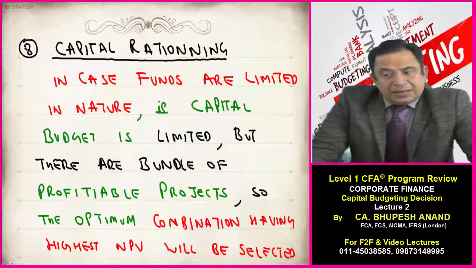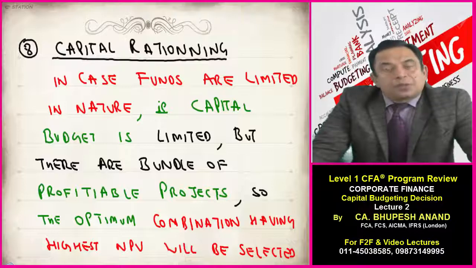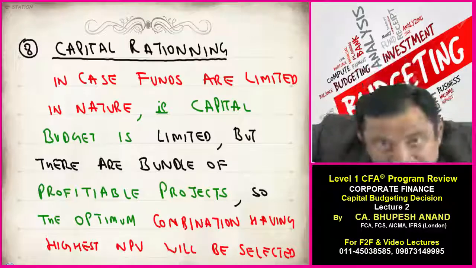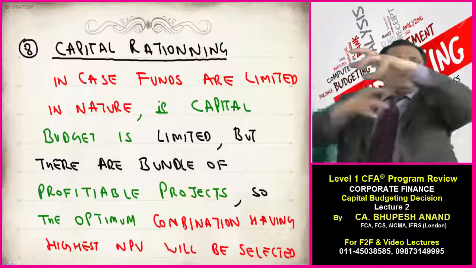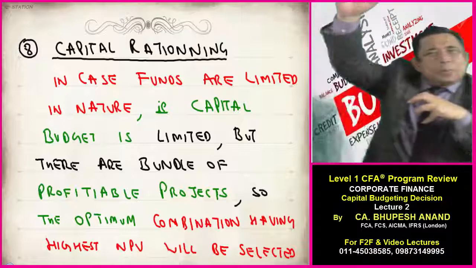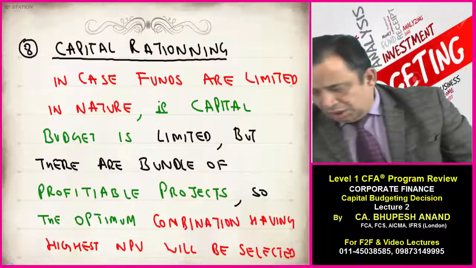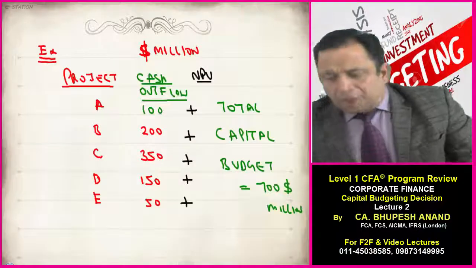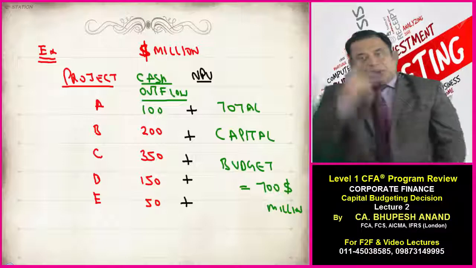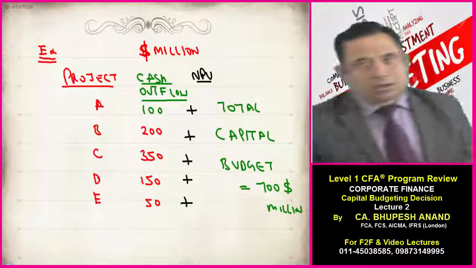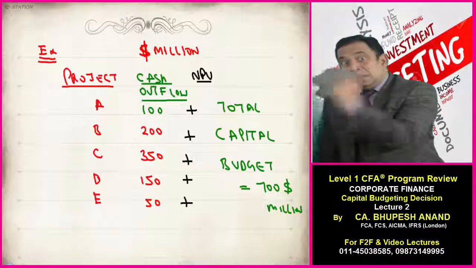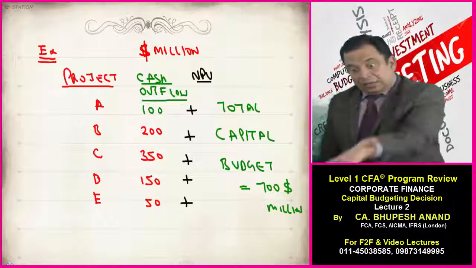Capital budget is limited, but there are a bundle of profitable projects. So the optimum combination will be the one which has the maximum NPV. That will be considered as the optimum combination of the projects, which will be selected. For example, I have just given an example that my budget is $700 million. So I have 5 projects. All are positive NPVs, but they have different outflows. Let's now see the total of outflow.